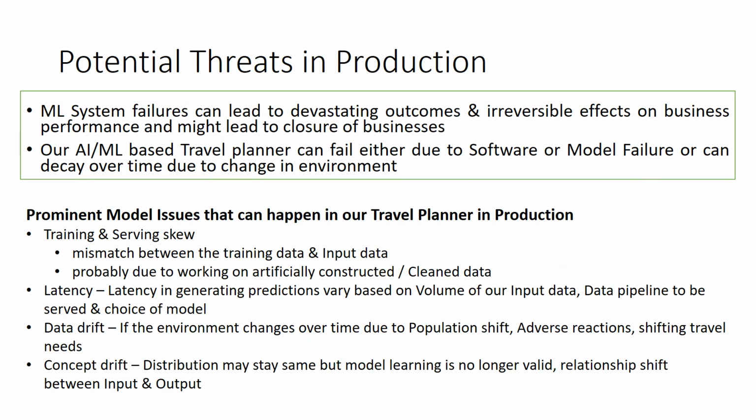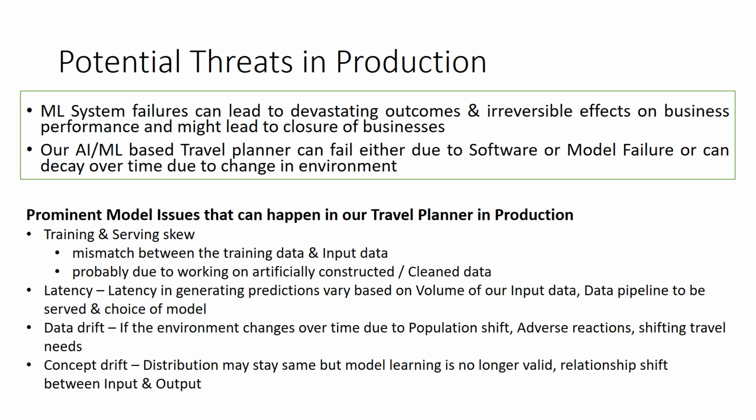Now, the potential threats in production. ML system failures can lead to devastating outcomes and irreversible effects on the business, and might lead to the closure of the business. Our AI/ML-based travel planner can fail either due to the software or model, or it can decay over time due to change in its environment.